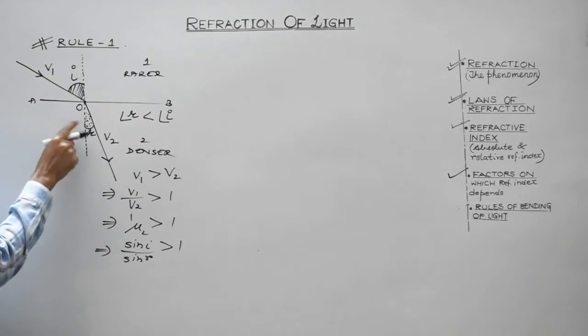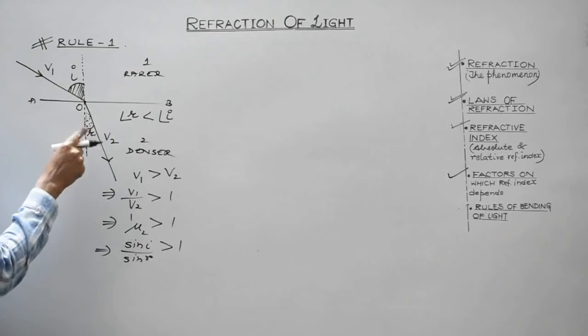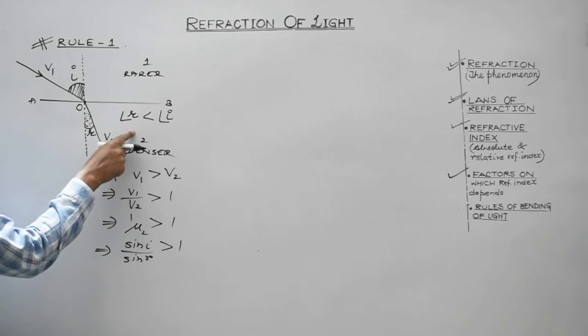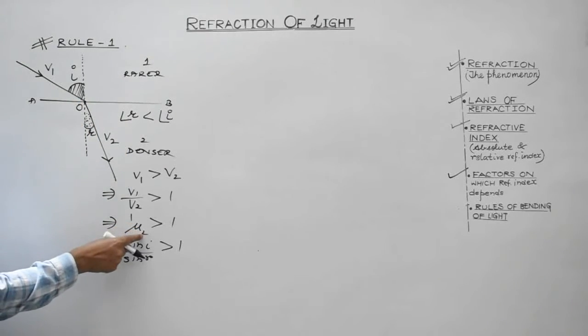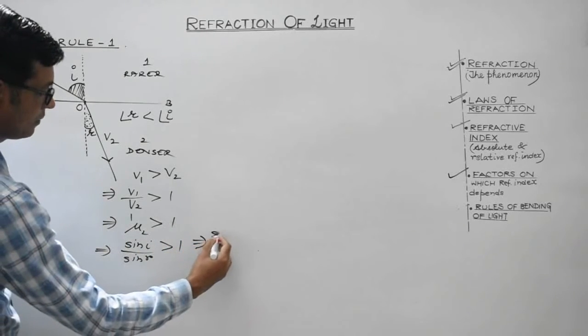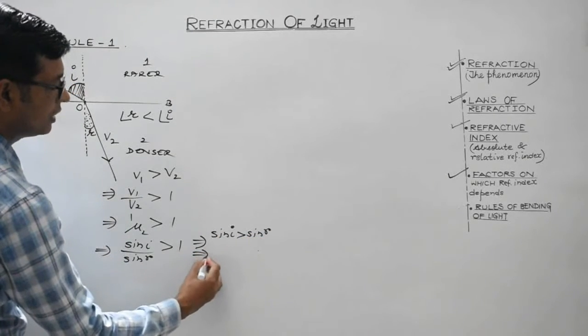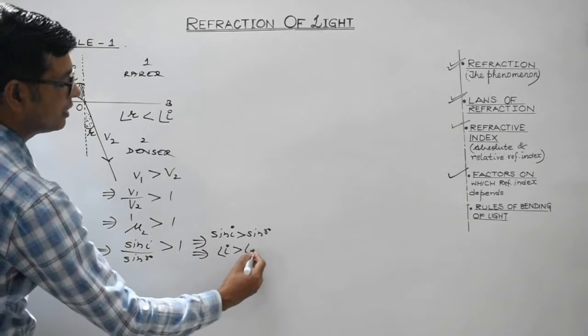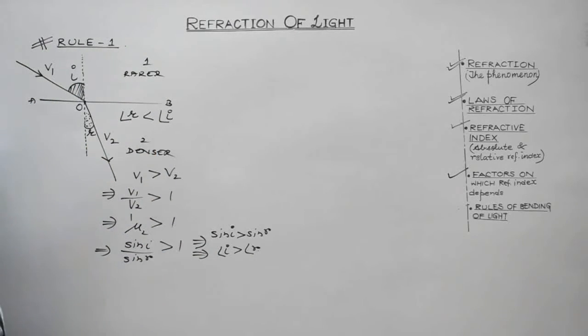It is to be considered in which medium the angular refraction lies. If the angular refraction lies in the second medium, then on applying Snell's Law at point O, we will write the refractive index of medium 2 with respect to medium 1. Now look, it implies that sin I is greater than sin R, which further implies that angle I is greater than angle R. So it's verified, angle I is greater than angle R.